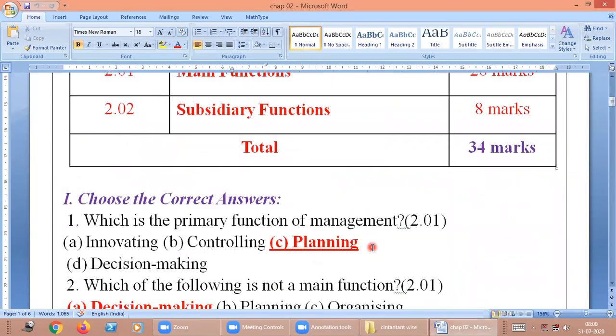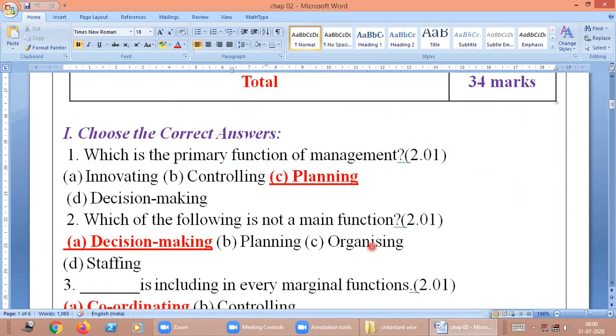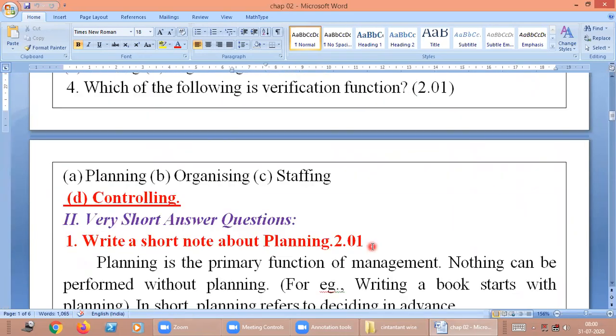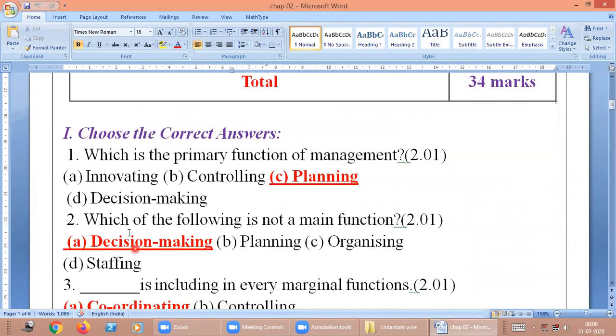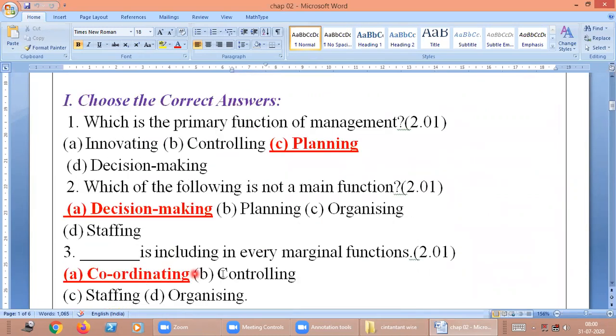First of all, we have to know one important thing. What are these questions? One mark questions: which is the primary function of management, which of the following is not a main function, which of the following is included in the managerial functions.